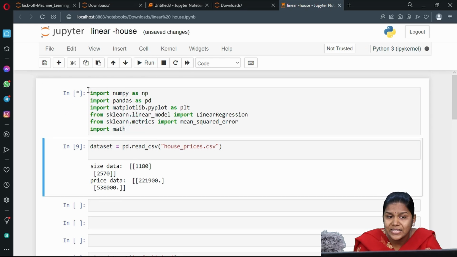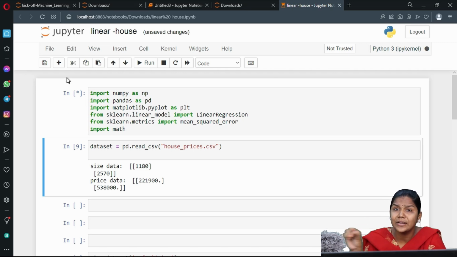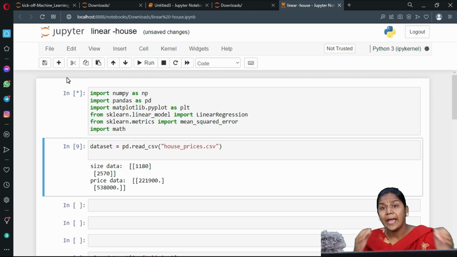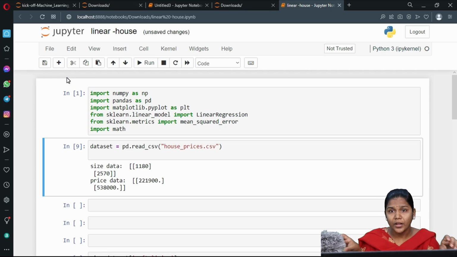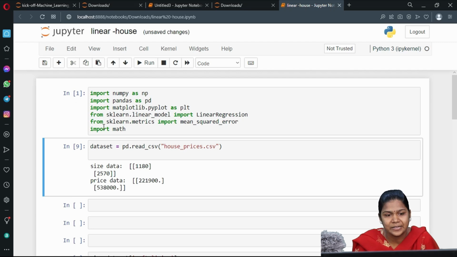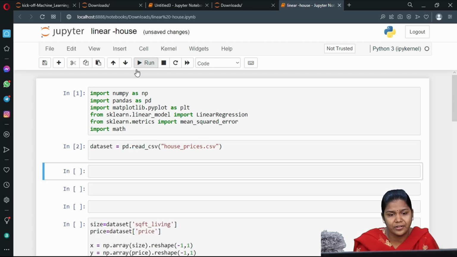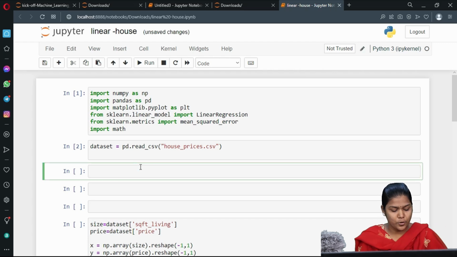So when I run the cell, you can see here a multiplication symbol is visible. It means that particular cell is getting run. After running, it will assign the line number 1, 2, 3 like that, and it will also give me the output below the cell itself. So you can see the line number has been assigned. For this cell also I will run. Now the Excel sheet has been stored in a small variable.